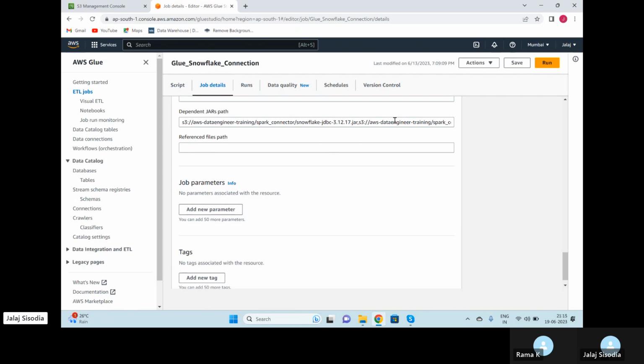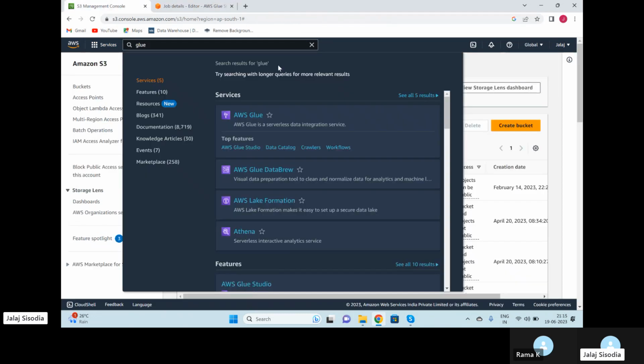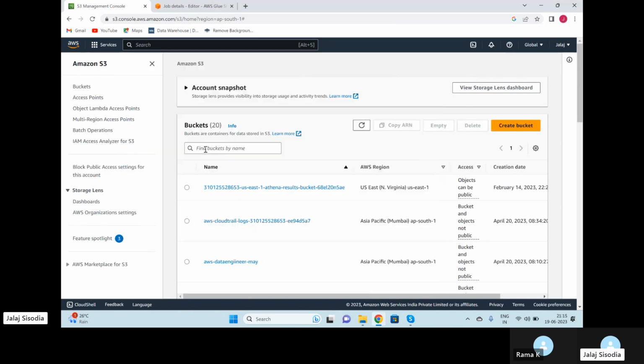So if you see inside the dependent jars path, I have uploaded my details. And two jar files I have uploaded here with the comma separated things. No space is actually required. Just put a comma and just move your jar file here. And it is inside the data engineer training bucket.